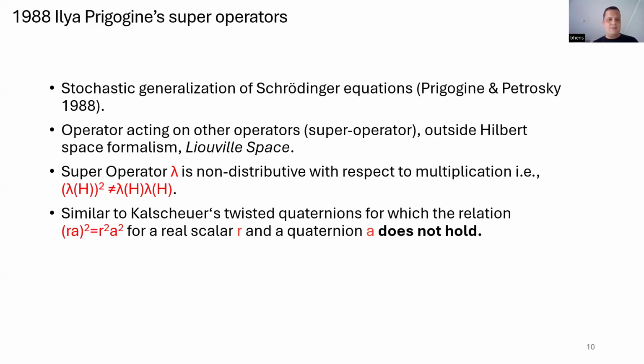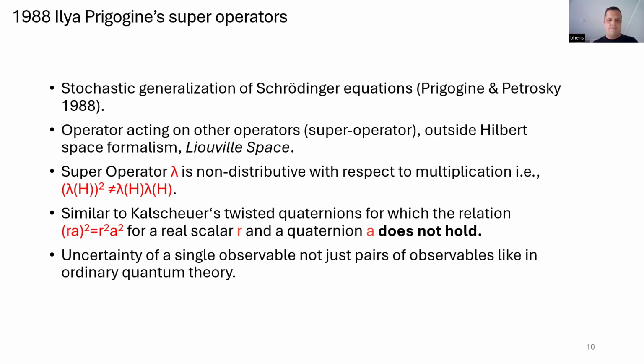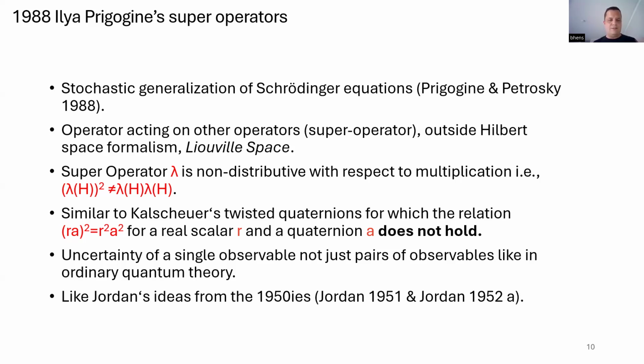There's an interesting similarity to the Karcher near field. In the Karcher near field, multiplication with a real scalar does not distribute with the process of forming a power. So let's say 2 times a squared is not the same as 4 times a squared. And maybe here's also a link to André's and Jordan's ideas from the 50s and the 70s. And what is important in this case is that Prigogine had an uncertainty for a single observable, not only pairs of observables, but there was a minimum uncertainty for a single observable. This is something which Jordan also pursued, well, not later, but earlier, in his later works after the 1950s.